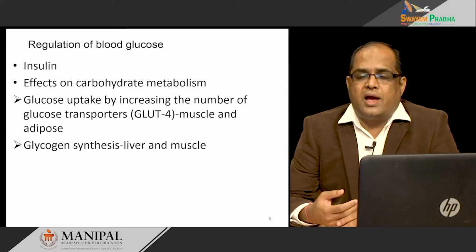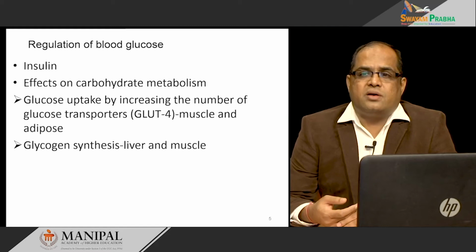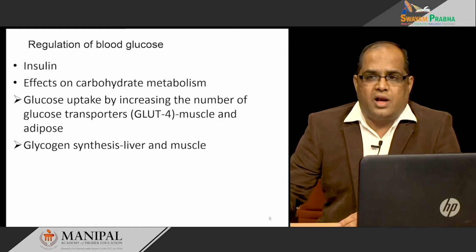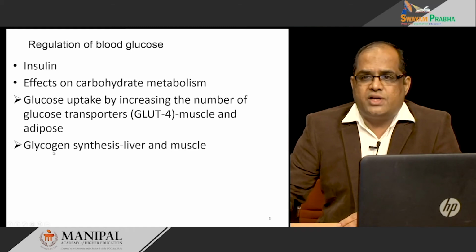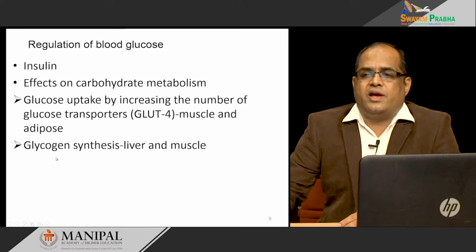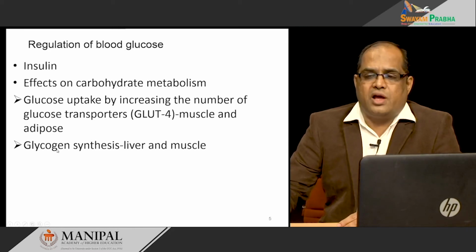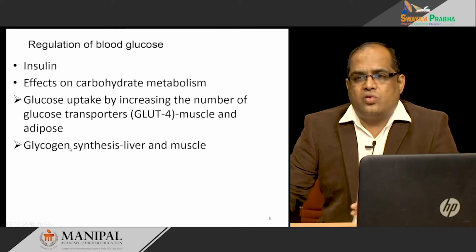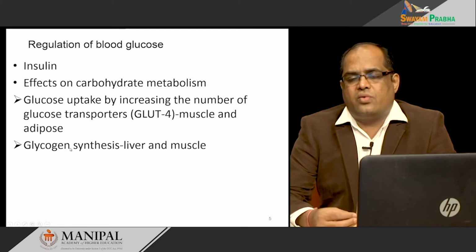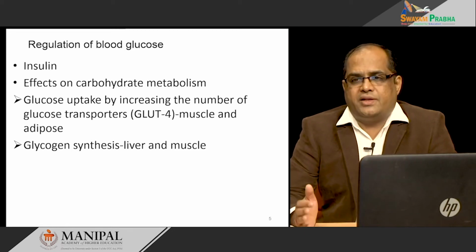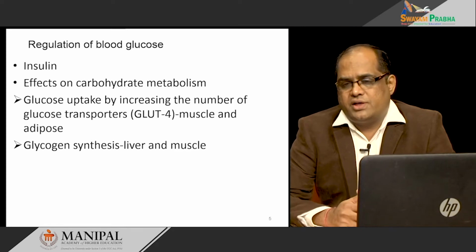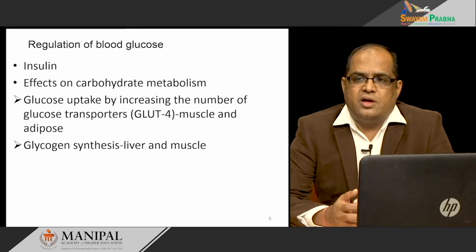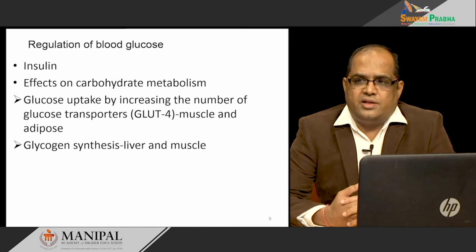So, insulin helps in the storage of glucose in the form of glycogen, that is glycogen synthesis. Different glucose molecules are bound together one by one and then there will be branching. Glycogen is a branched, tree-like structure and the glucose is stored in this form.